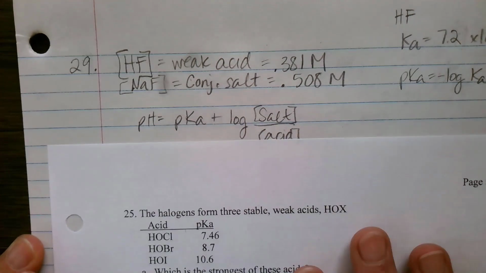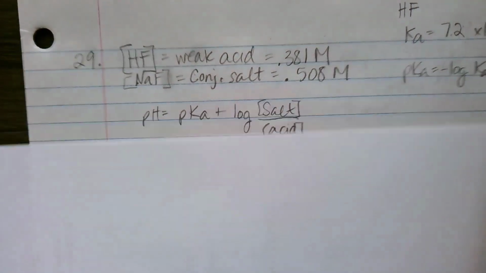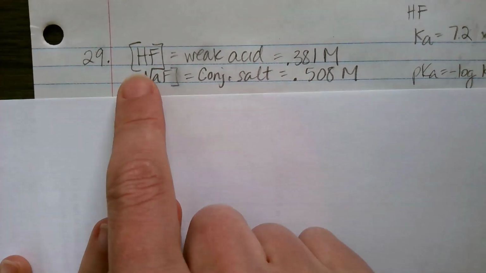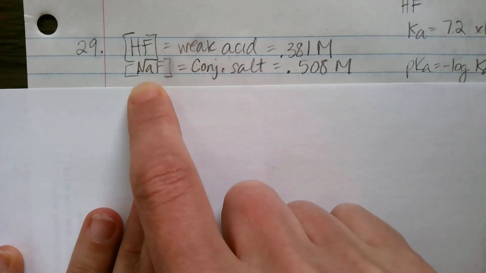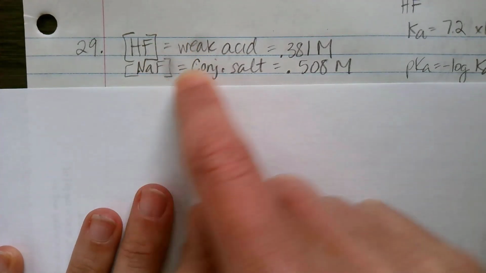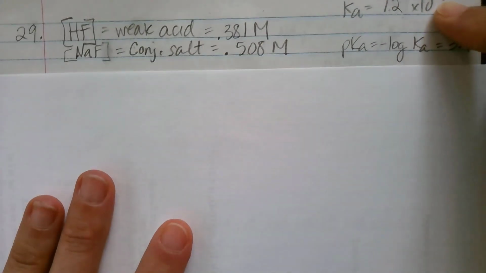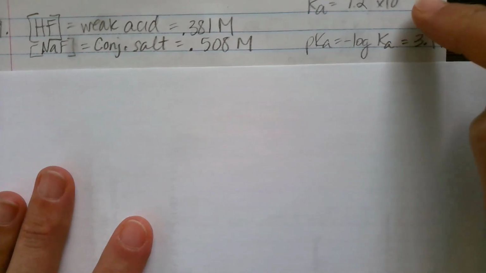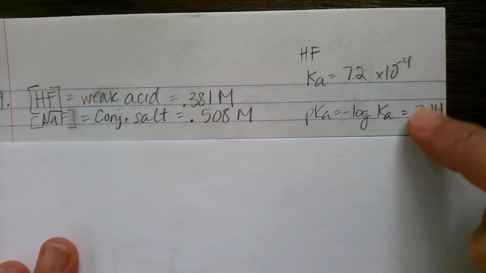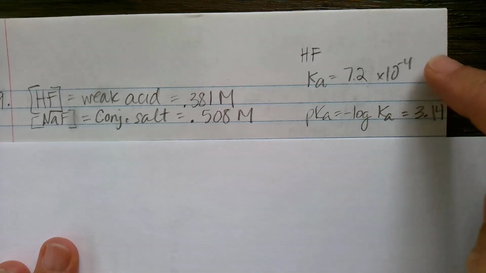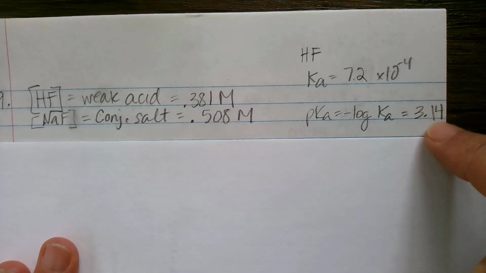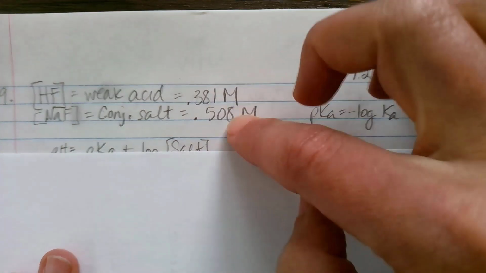All right, let's write down what we know first. We're given the concentration of HF, we're given the concentration of NaF. So we know the weak acid and the conjugate salt's concentrations, and we're told the Ka for HF. Again, if we know the Ka, we can find the pKa, the negative log of that. So I now know the pKa of HF, and I know these concentrations.